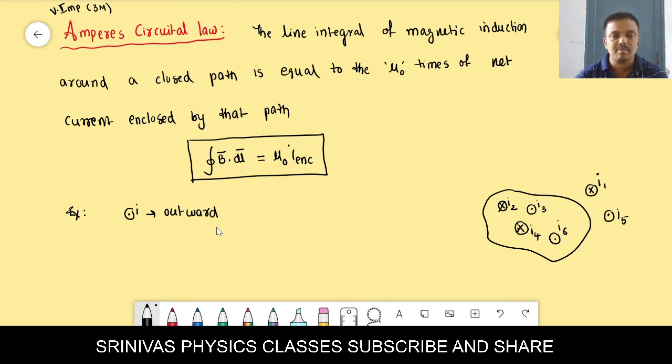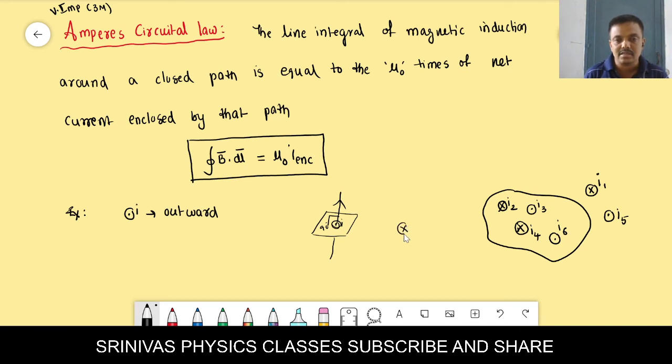I will draw the diagram. You see here, outward current means this: this is your paper, and on this you draw a dot. Its meaning is that the current wire is perpendicular to the plane of the paper and the current is flowing outward; that is indicated by the dot.